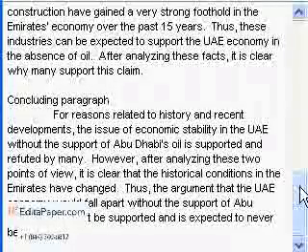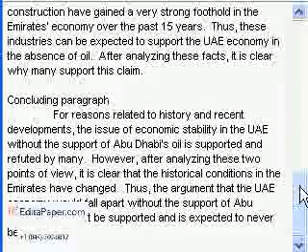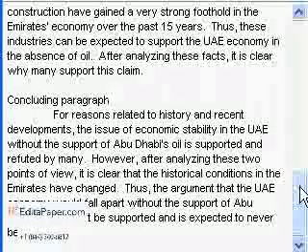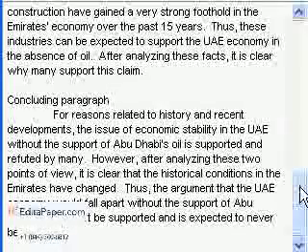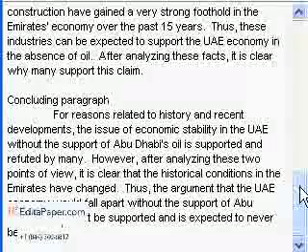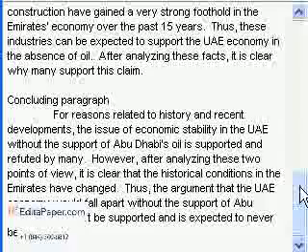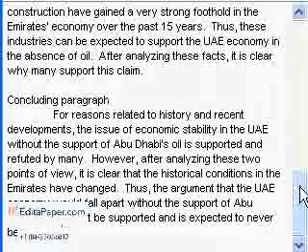Let's read it together. For reasons related to history and recent developments, the issue of economic stability in the UAE without the support of Abu Dhabi's oil is supported and refuted by many. However, after analyzing these 2 points of view, it is clear that the historical conditions in the Emirates have changed. Thus, the argument that the UAE economy would fall apart without the support of Abu Dhabi's oil cannot be supported and is expected to never be realized.